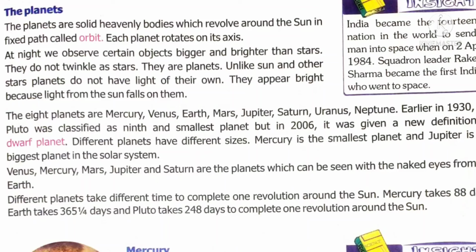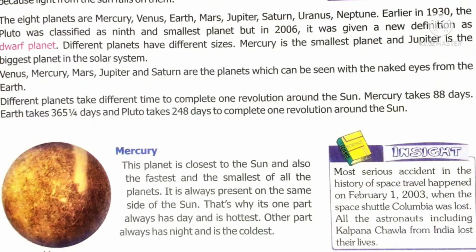from the Earth. Mercury takes 88 days to complete one revolution around the Sun, whereas Earth takes 365.25 days. Pluto takes 248 days to complete one revolution around the Sun. Mercury is the fastest and the smallest of all the planets. Since Mercury is always present on the same side of the Sun, one part of Mercury has day and is the hottest, while the other part has night and is the coldest.